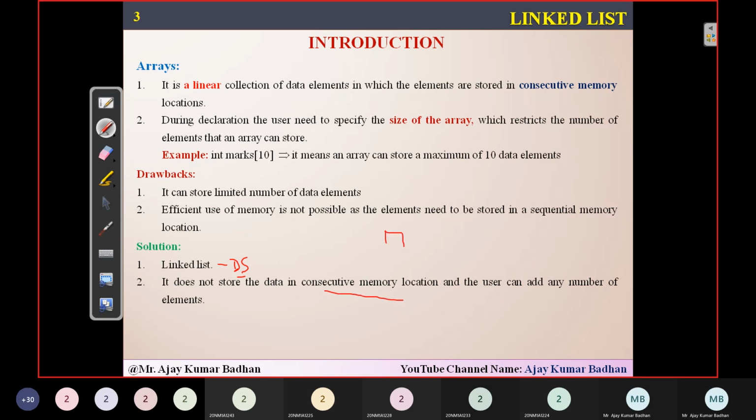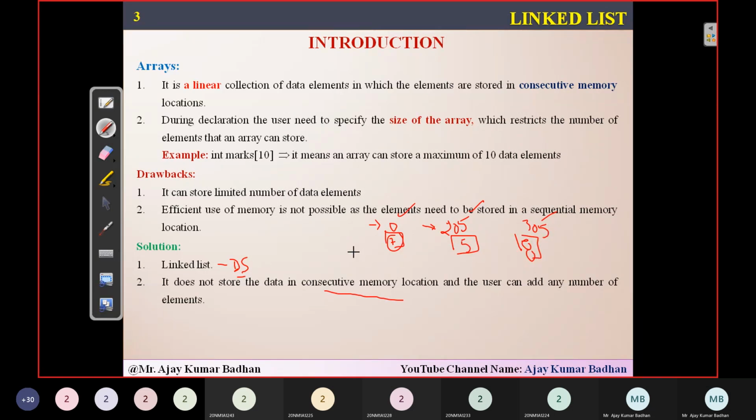For example, the first element might be stored in location 0, then the next element 5 might be located in some other location, let us suppose 205. So the first element which you have stored here is located at address 0, whereas the next element is located at address 205. And the third element, which you have declared as 8, will be stored in some other location, let us suppose 305. So you can see here the location is different. The address of every value you are inserting here is different.